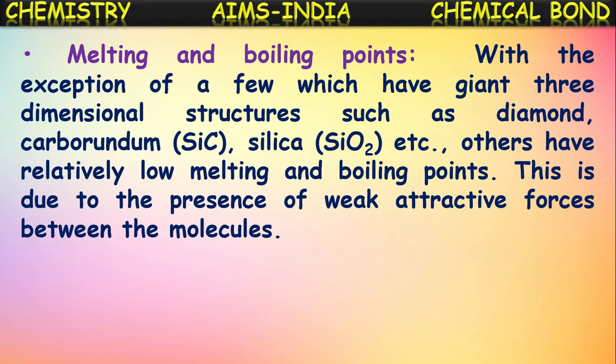But very few compounds such as diamond, carborundum and silica have giant structures. Molecules join together to form giant structures. To separate these giant structures, high temperatures are needed, and hence they have high melting and boiling points. But very few like this exist among covalent compounds. Mostly they have low melting and boiling points only.